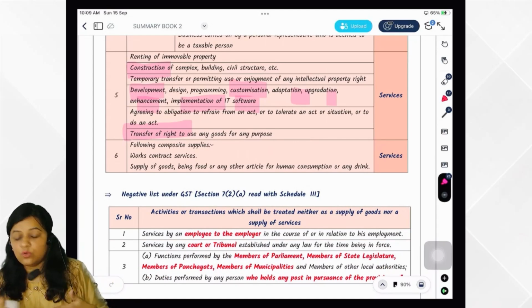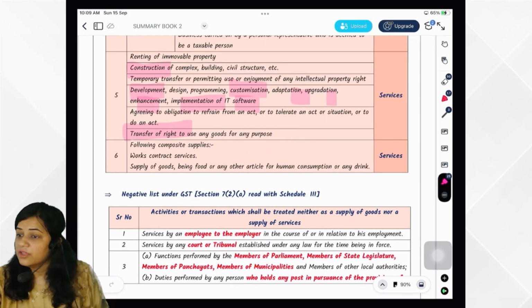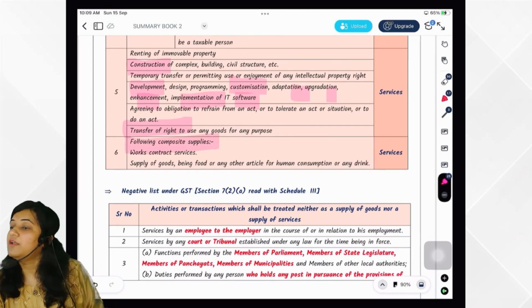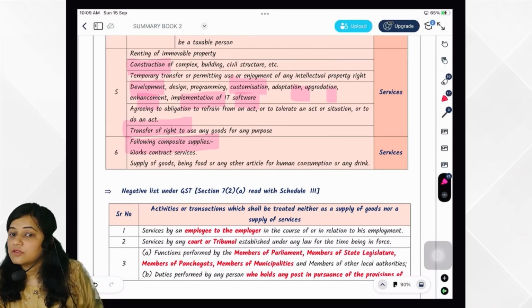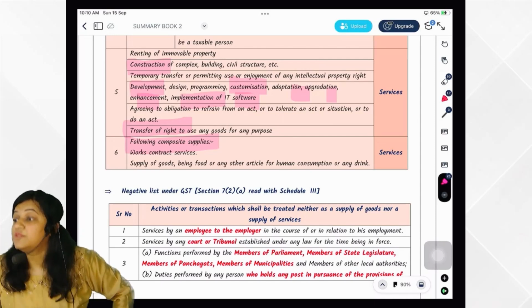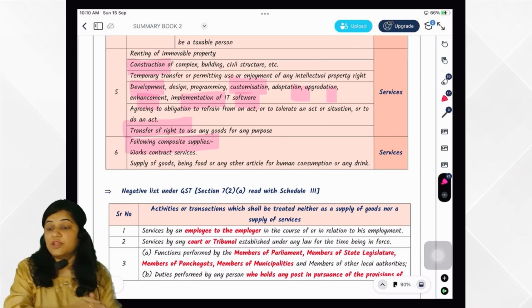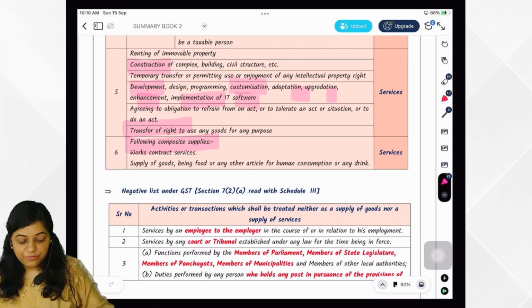Transfer of right to use goods for any purpose. I am giving goods to her to use. Then it is supply of service. Very good. And there are two composite supplies: work contract, always supply of service, and the restaurant, always. Okay, so it is very essential to determine whether something is goods or service. Why? Because the time of supply provisions for service are different from those for goods. Is it clear? Perfect. Very good.